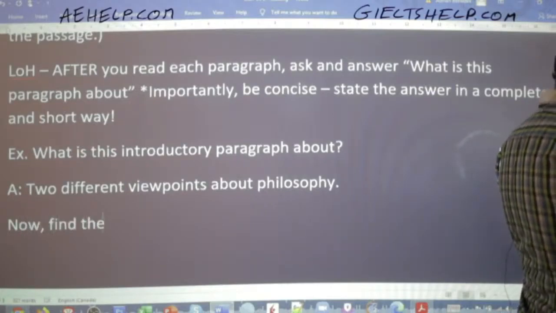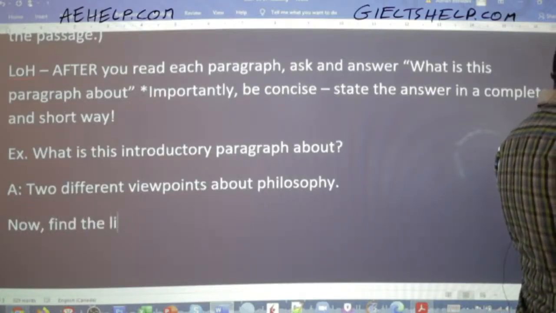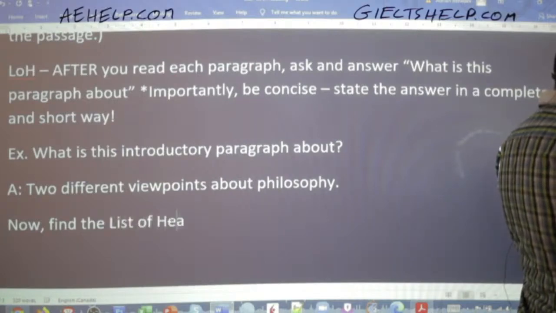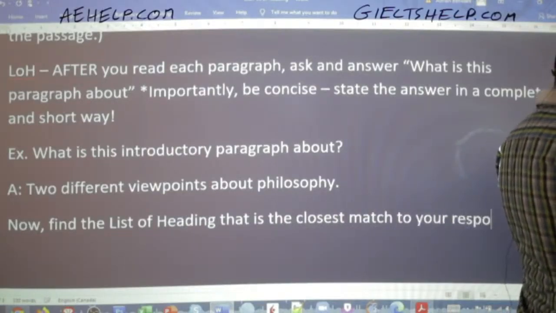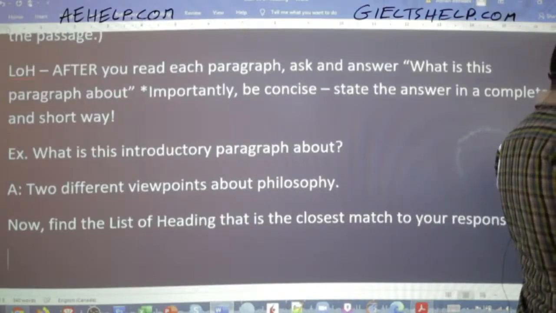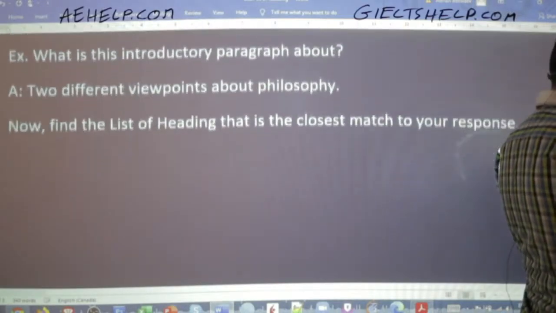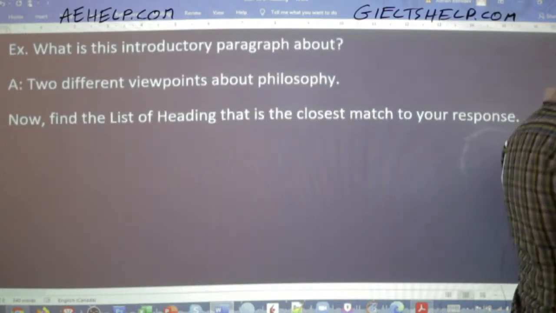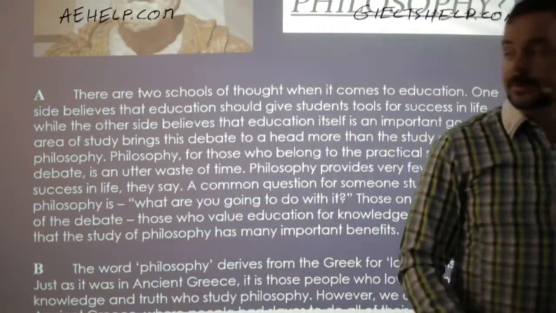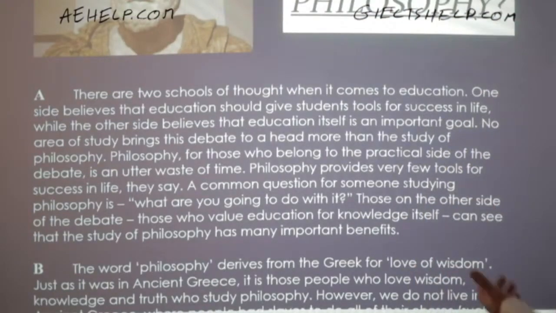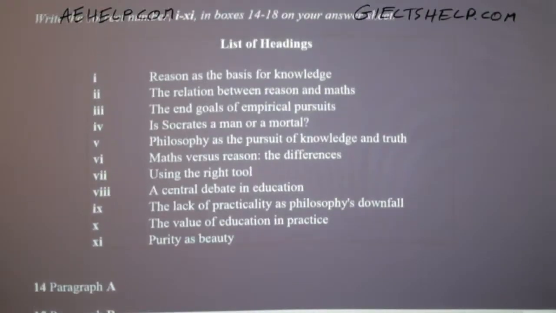Now, find the list of headings that is the closest match to your response. Okay. So, according to Janil, and I agree with Janil, it's two different viewpoints on philosophy.